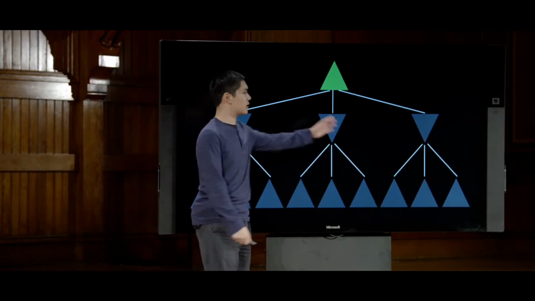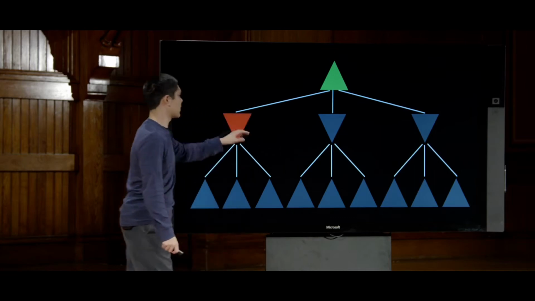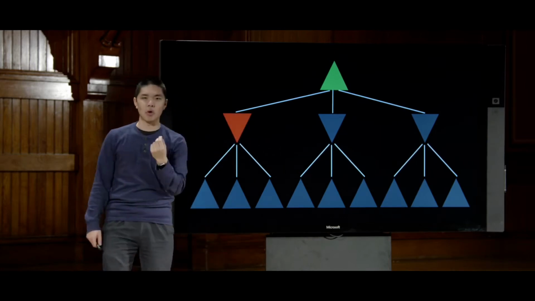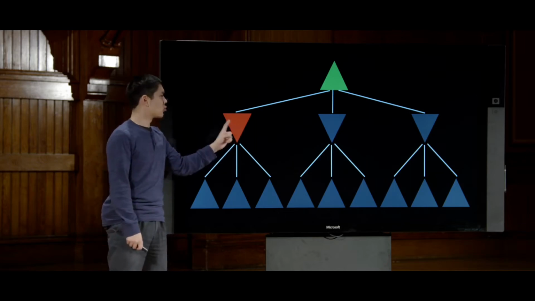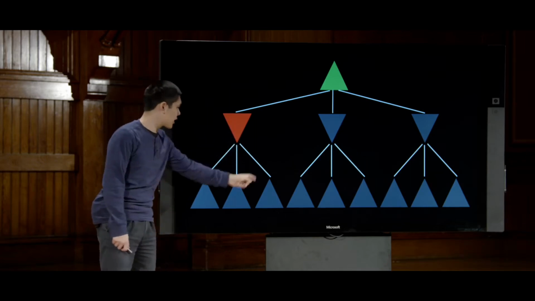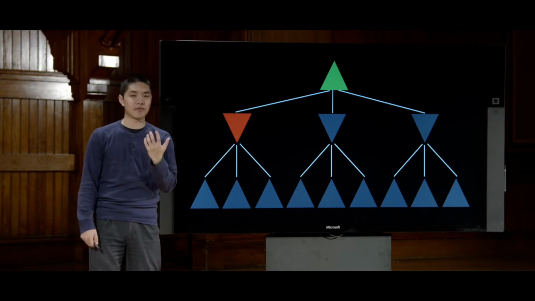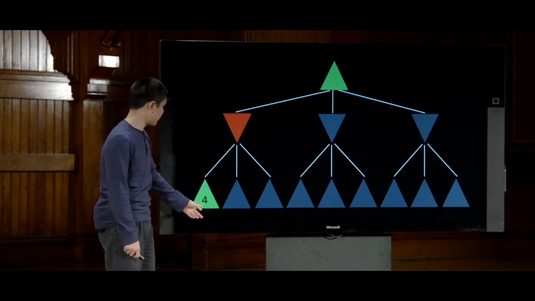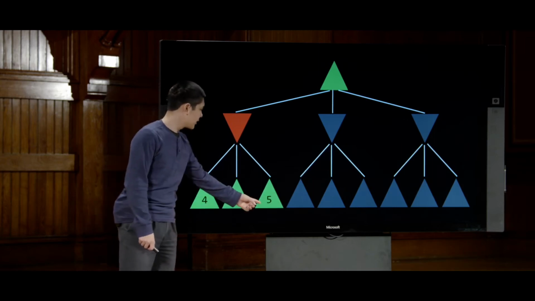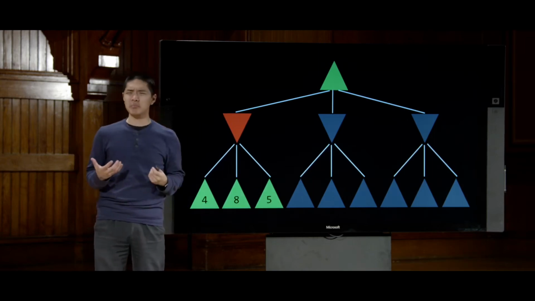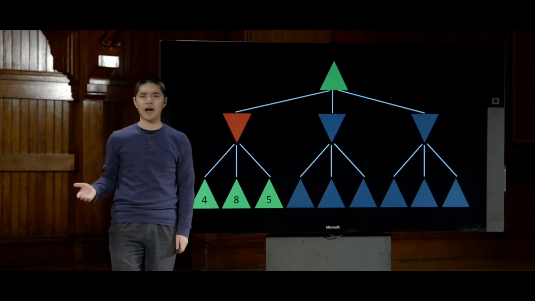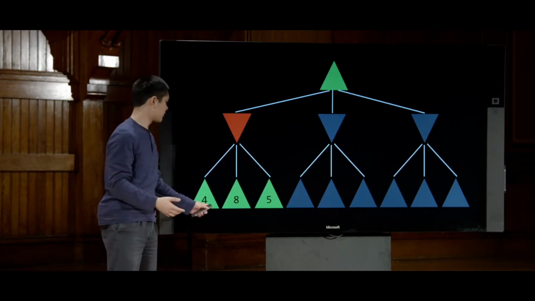I'm going to have to look at these states one at a time. So let's say I start here on the left and say, all right, now I'm going to consider what the min player, my opponent, try to do here. Well, the min player is going to look at all three of their possible actions and look at their value, because these are terminal states. They're the end of the game. And so they'll see, all right, this node is a value of 4, value of 8, value of 5. And the min player is going to say, well, all right, between these three options, 4, 8, and 5, I'll take the smallest one. I'll take the 4.